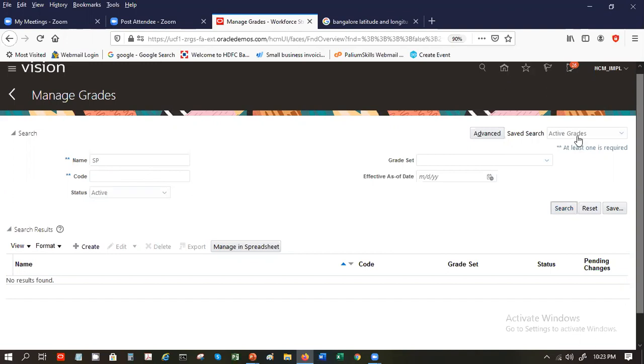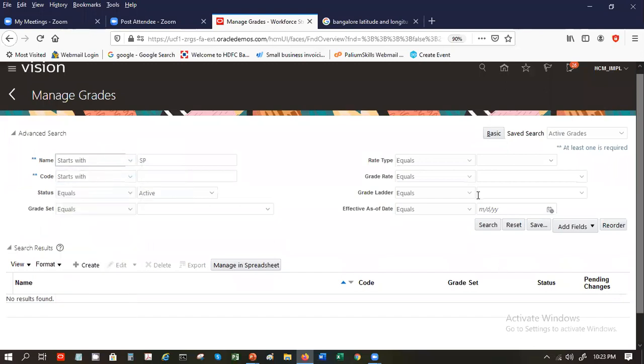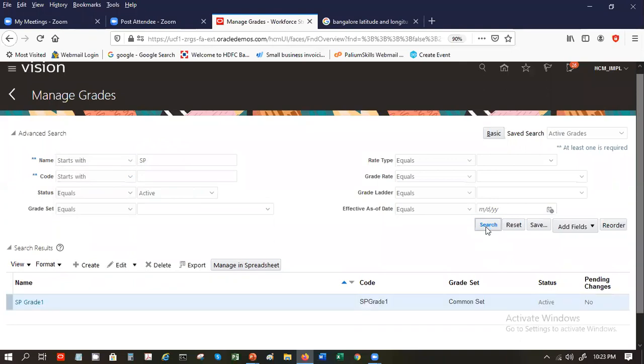Sometimes it takes a bit of time to save it, and then, okay, yeah, now it's showing. So don't get disheartened if you see it's not coming up. Give it a few minutes, it'll come up.